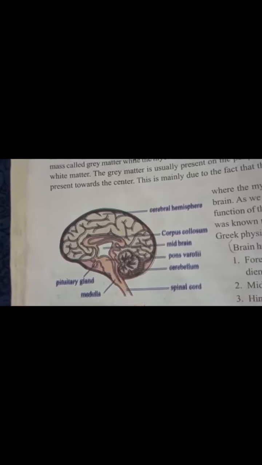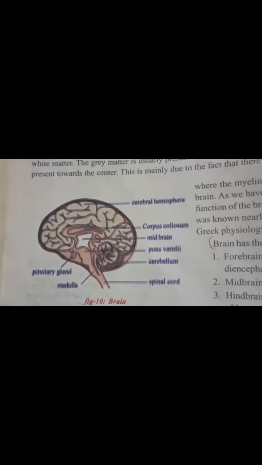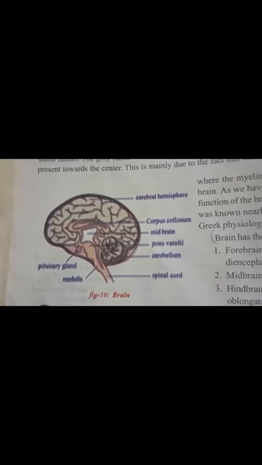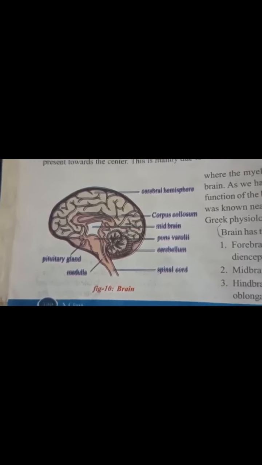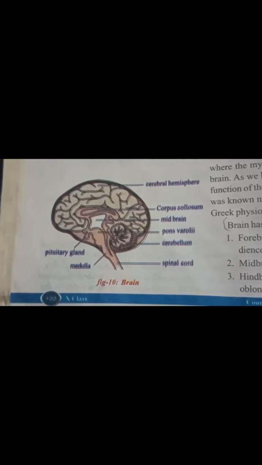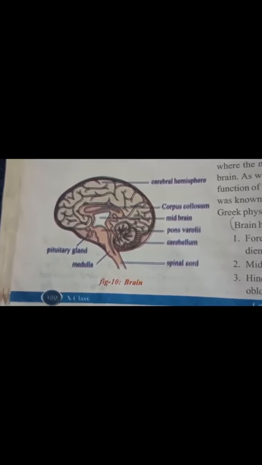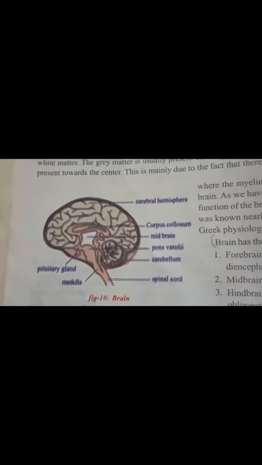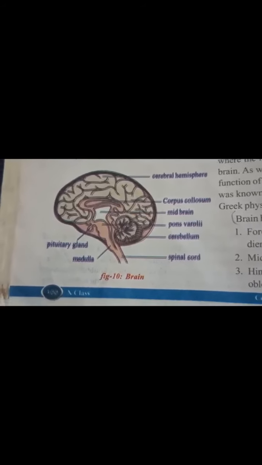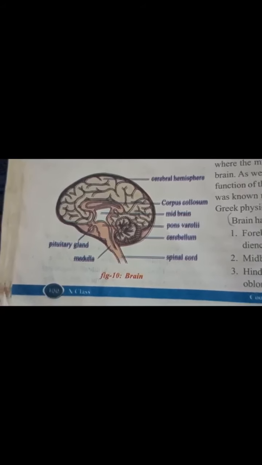Left hemisphere, right hemisphere. What are the functions of the left and right hemispheres we have also discussed. Just observe that. So like that we can understand: the cerebral cortex on one side of the brain to the same region on the other side is the interconnection between the two hemispheres of the cerebrum. About the four lobes also we have discussed. Just understand, children. And coming to the pons varolii, it is bridge-like.